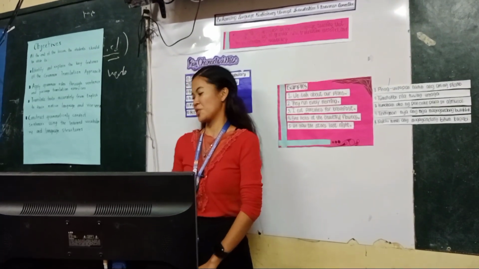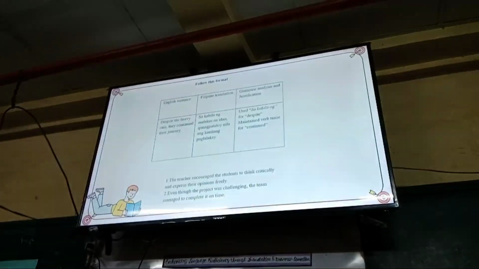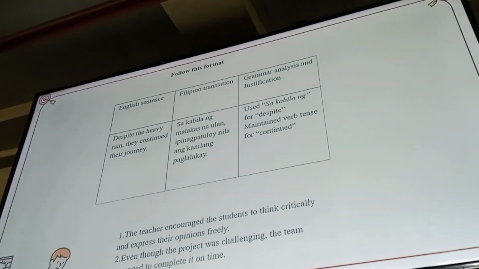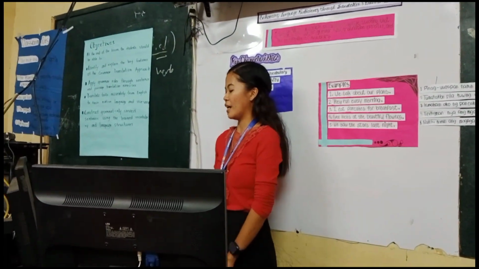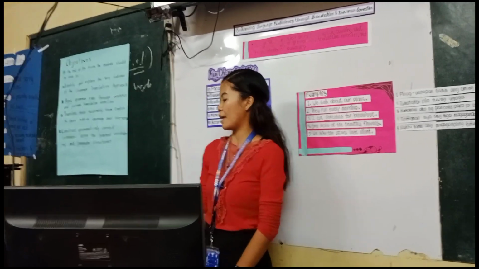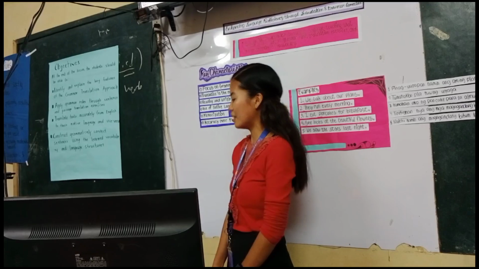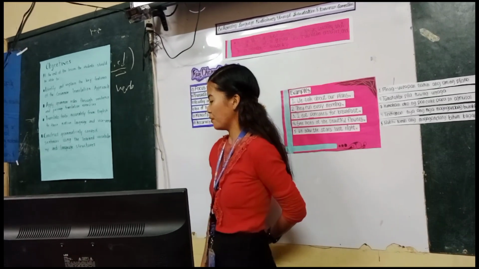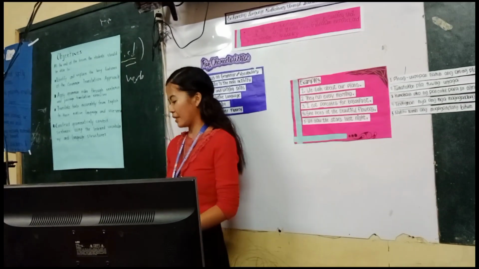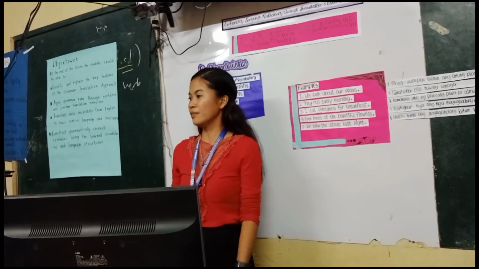In this assessment, you should follow this format. As you can see on the TV screen, the English sentence is, despite the heavy rain, they continue their journey. And the Filipino translation, sa kabila ng malakas na ulan, ipagpatuloy nila ang kanilang paglalakbay. Grammar analysis and justification: used sa kabila ng for despite, maintain verb tense for continue. So gets ninyo?